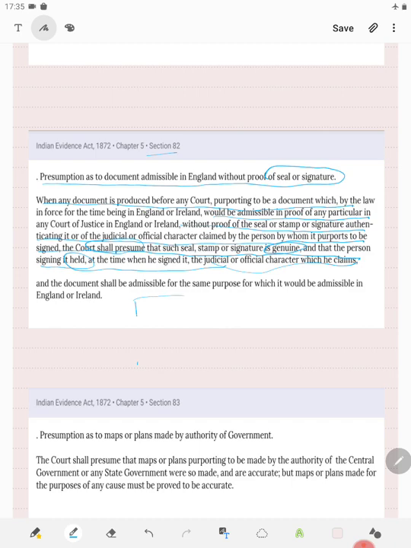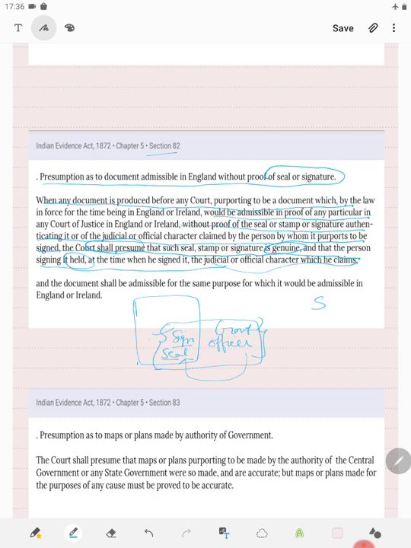What it is saying, that suppose this is a document and this document has got a signature and a seal of a government officer, whether he be judicial or executive, then even without proof, there is no need for the court to ask for the proof of the sign and seal, whether that particular officer was holding that particular post or not.